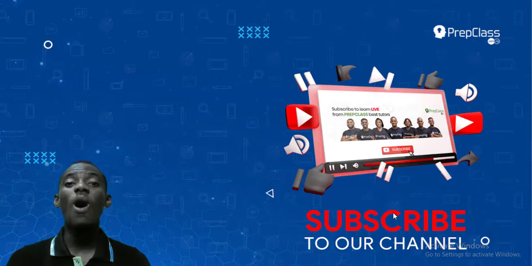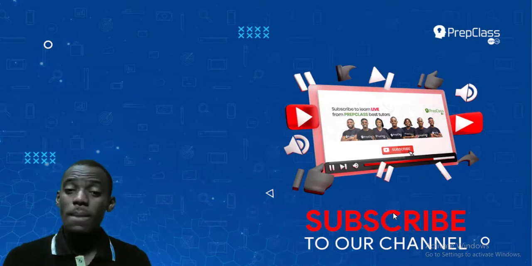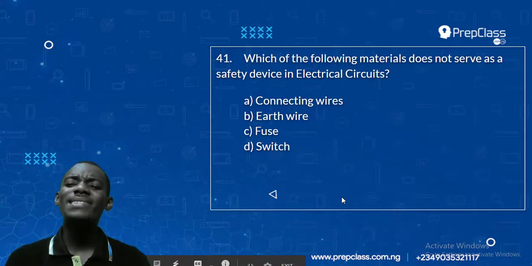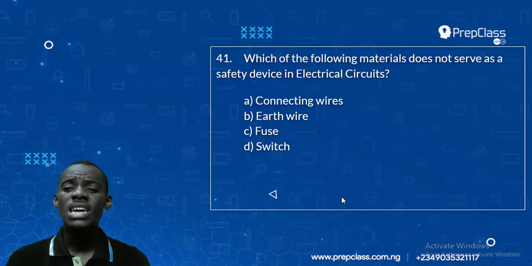We are removing all complexities to teach you that physics is what anybody, even a little baby, can do. Now let's make it practical. Look at this question, number 41. Which of the following materials does not serve as a safety device in electrical circuits?